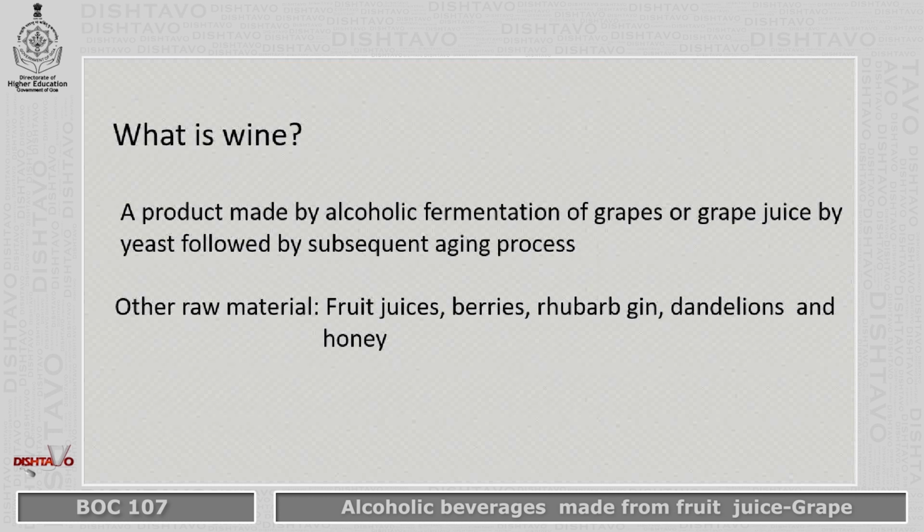Let's go into what is wine. I am particularly referring to grape wine. Wine here is a product made by alcoholic fermentation of grapes or grape juice by yeast strain, and it is also subjected to subsequent aging process. You can use other raw materials such as fruit juices, berries, rhubarb, dandelion, and honey.